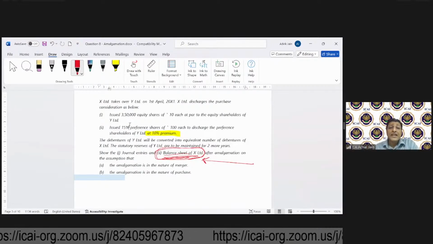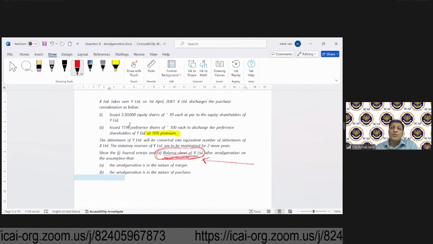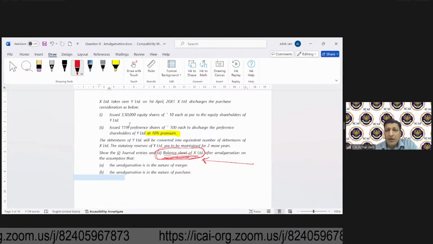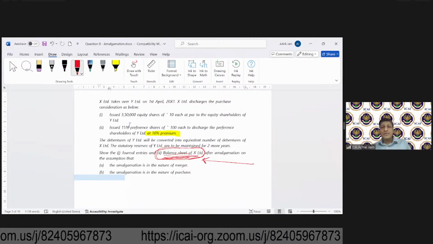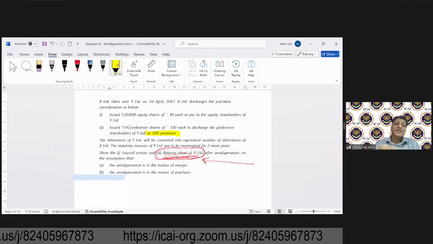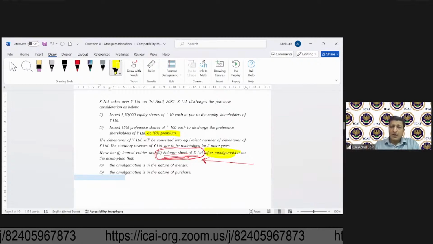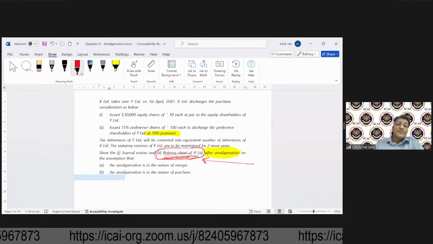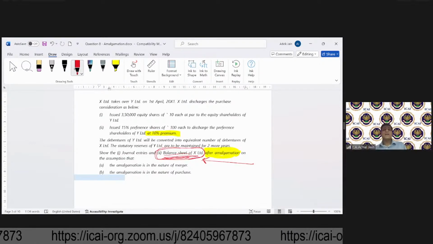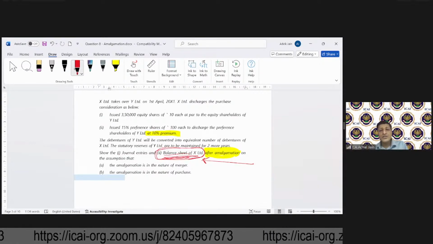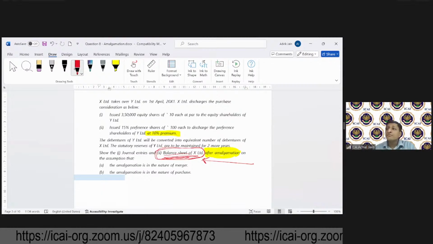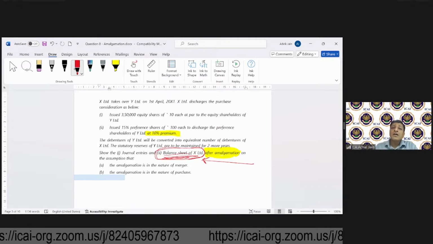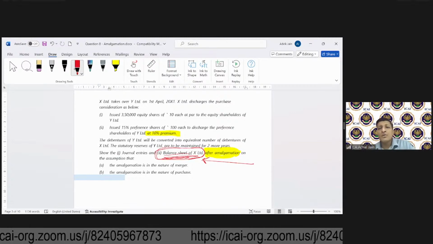Now in this case, we are required to draft journal entries, balance sheet of transferee after amalgamation. Now, please remember, this is after amalgamation, means after incorporating the effect of amalgamation. And in this case, the question has specified, consider this amalgamation to be one in the nature of merger and amalgamation in the nature of purchase. Means under both the methods, you will have to give the answer.